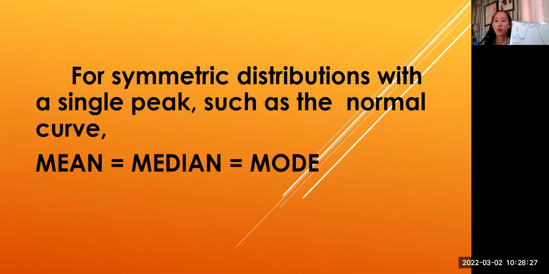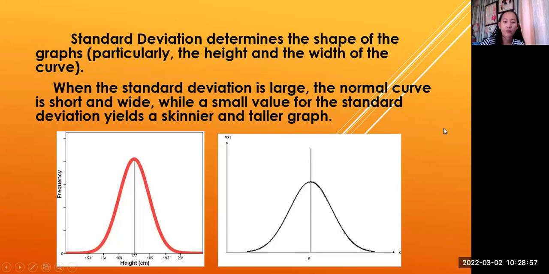Pero what I mean is symmetric distribution. Kung ano yung nandito sa kaliwa, yun din ang nasa kanan. Symmetric balance. Okay? So, kung sa isang symmetric distribution, mean is equal to median and it's also equal to mode. So, mean, median, mode are equal to each other. Okay? Take note of that.